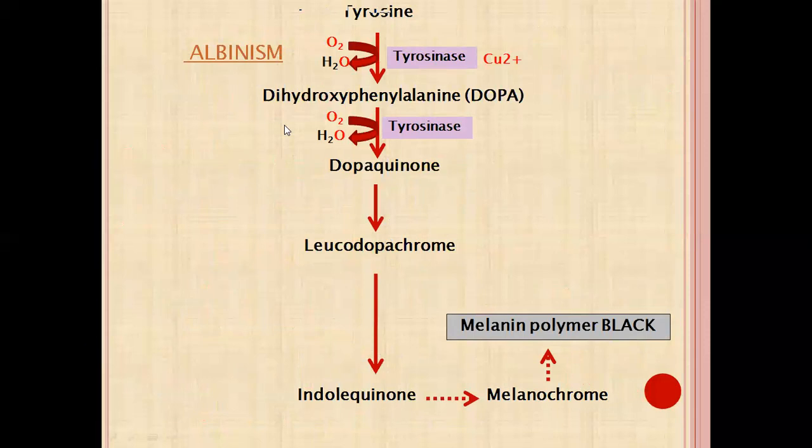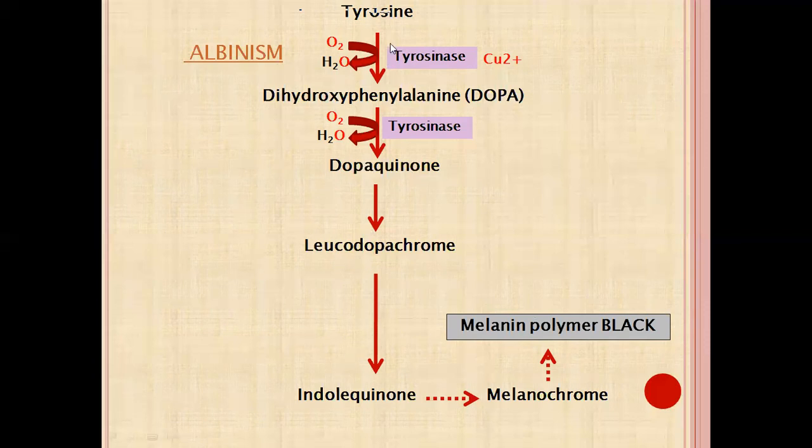Tyrosine is converted into DOPA, that is dihydroxyphenylalanine, with the help of the enzyme tyrosinase. This tyrosinase is deficient in albinism. And the cofactor required for this tyrosinase enzyme is Cu2+, that is copper. So finally, this is the pathway of melanin synthesis. DOPA is converted to dopaquinone, indolequinone, and finally melanin polymer, the black pigment, the normal pigment of our body. You do not have to remember all these steps.